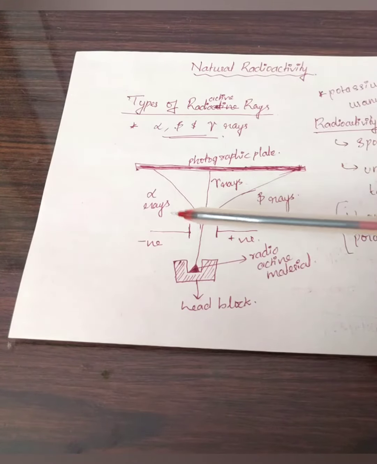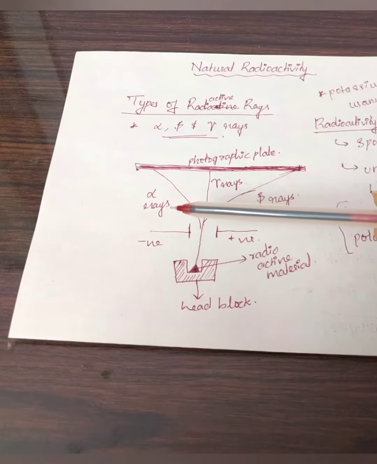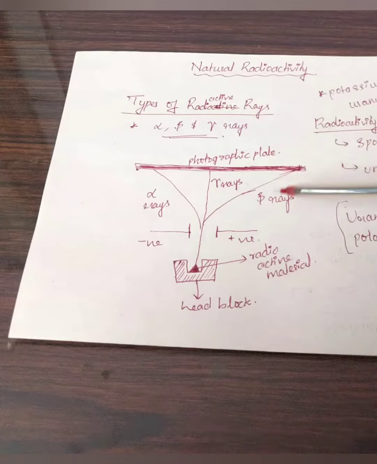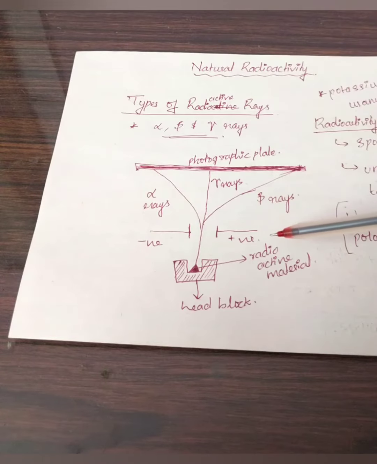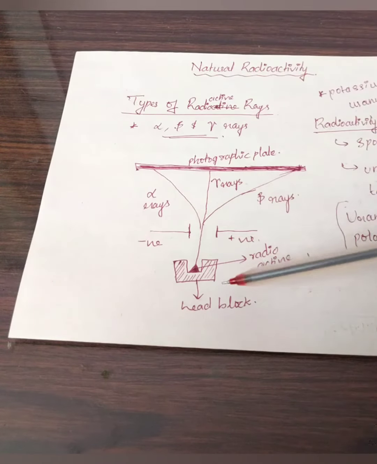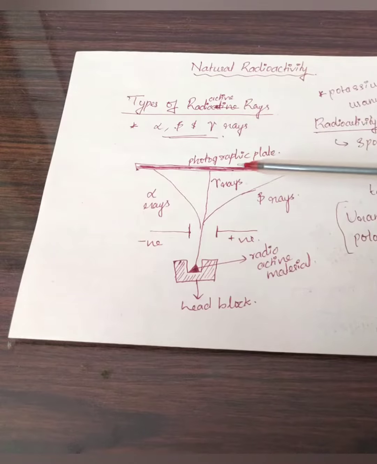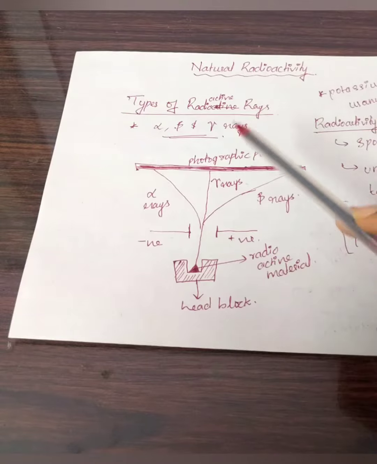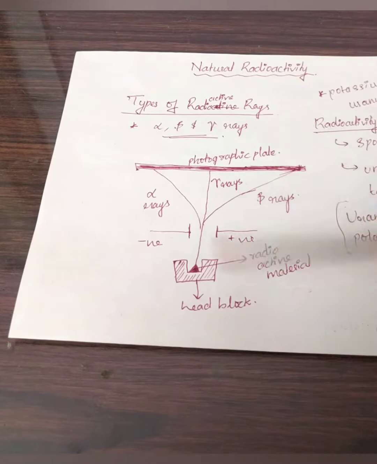So alpha rays have a positive charge and are deflected by the negative terminal. Beta rays have negative charge and are deflected by the positive terminal, and gamma rays do not have any charge and are not at all affected by the negative and positive terminals. So thus we could find there are three types of radioactive rays, alpha, beta and gamma, from this experiment.